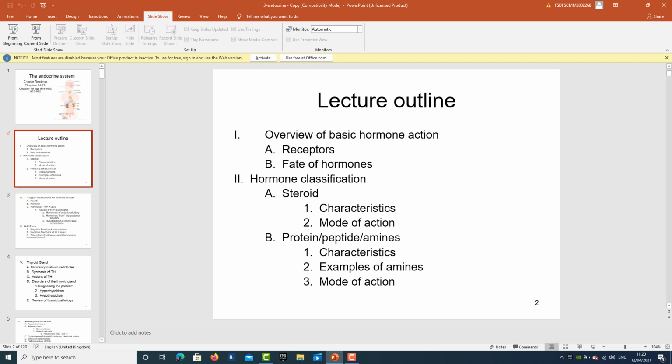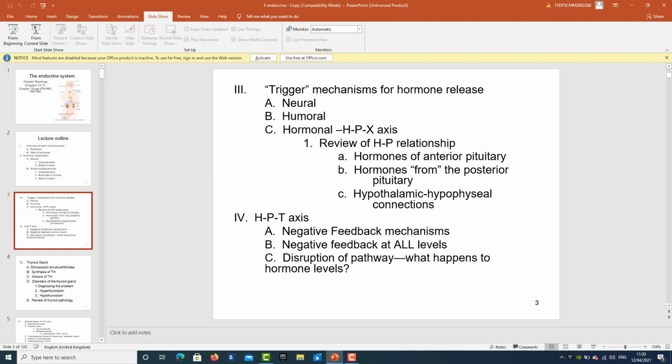Now, what is the trigger mechanism? How are their synthesis, their release, and their control mechanism being maintained in our body to maintain homeostasis? What is their neural axis? What is their humoral axis? Neural axis is actually how they're being controlled by the nervous system. Humoral means how they're being controlled by the other secretions of our body. What is the hormonal HP axis? This is the hypothalamic pituitary axis.